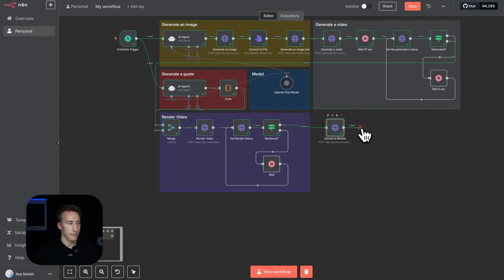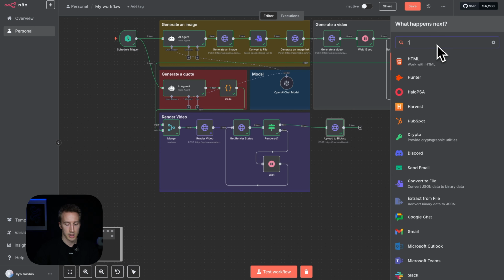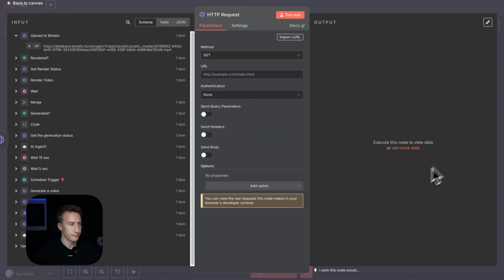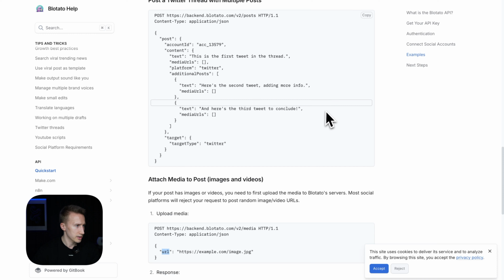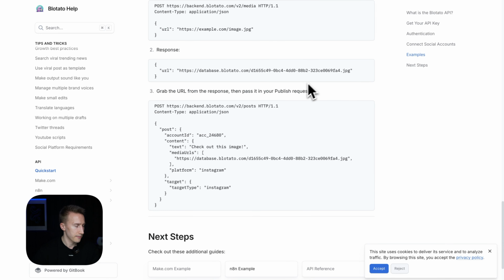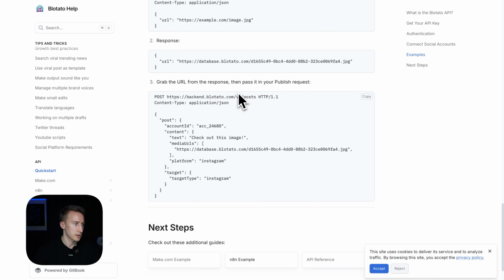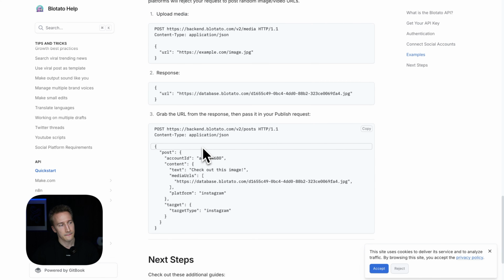Let's do Instagram. So we create another HTTP request node. Then we get back to the documentation. And now let's check how it works. Okay, so grab the URL from the response, then pass it to your publish request. So here is the code that we need to use to publish the material to Instagram.